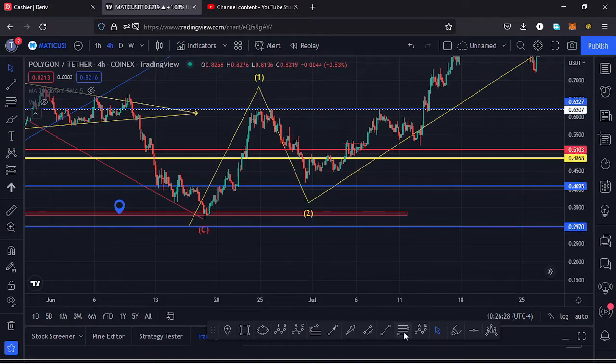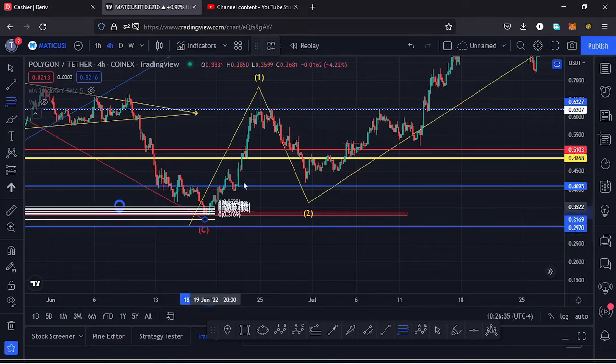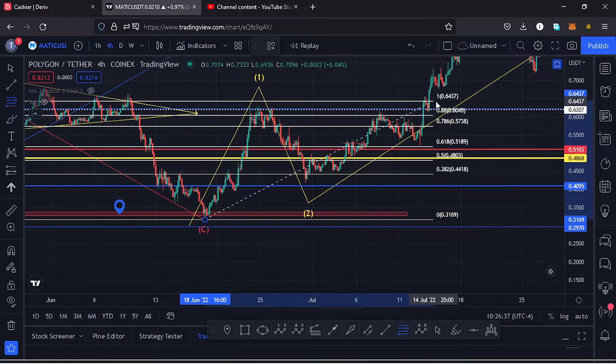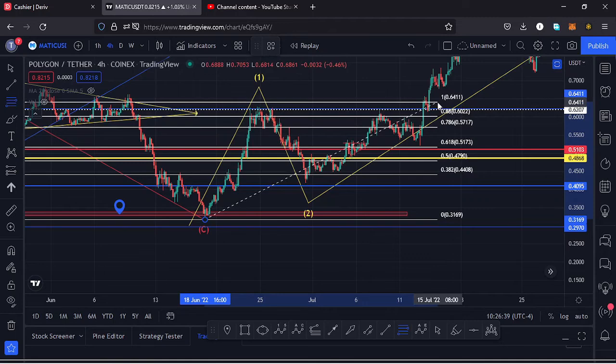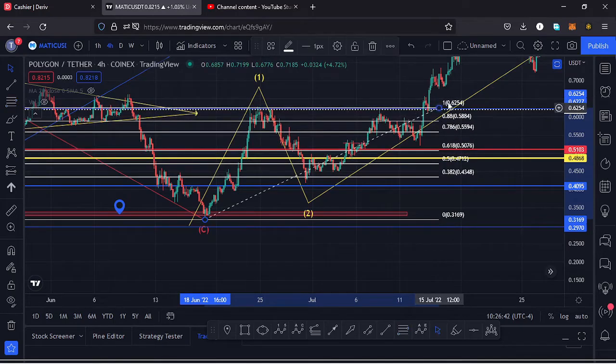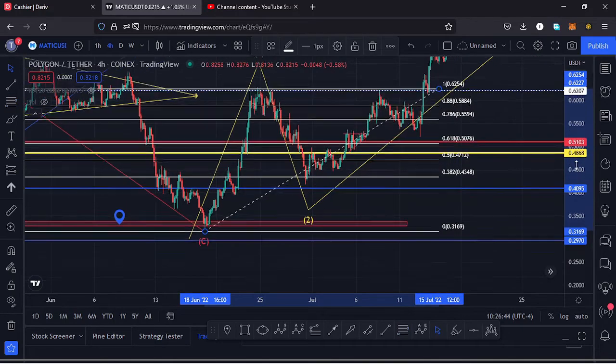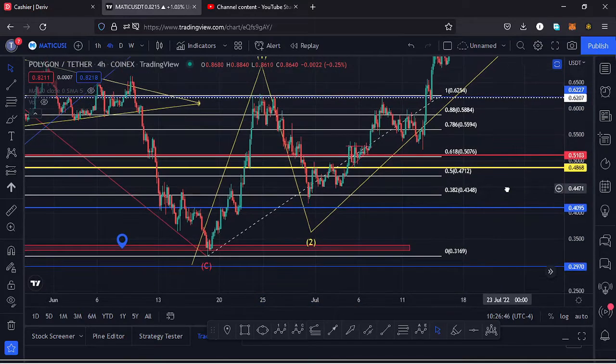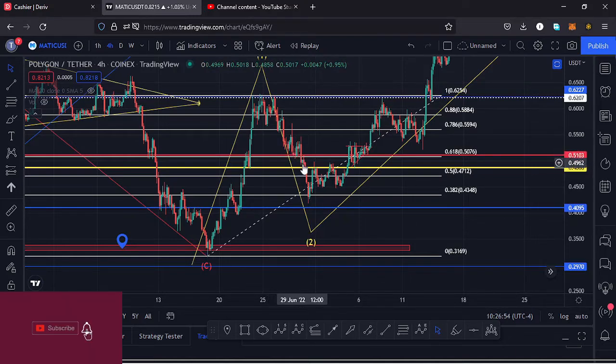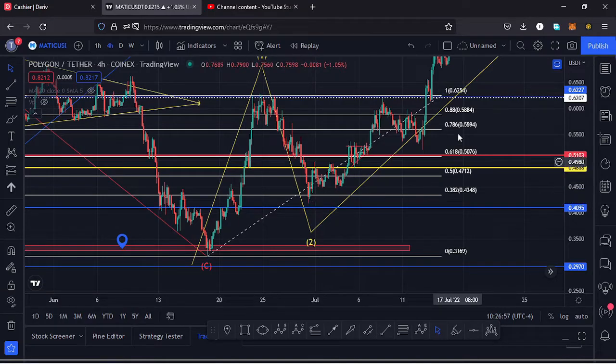Using the Fibonacci's, we can see whether that wave 2 has done the minimum that we expect a wave 2 to the lower side to do, connecting the fibs from the low of the wave 1 to the high of the wave 1. That gives me the minimum target area for that wave 2 to the lower side between the fib level 0.618 and the fib level 0.382. And you can see here on the charts we retraced into that target area. We even overshot the fib level 0.382 a little bit.